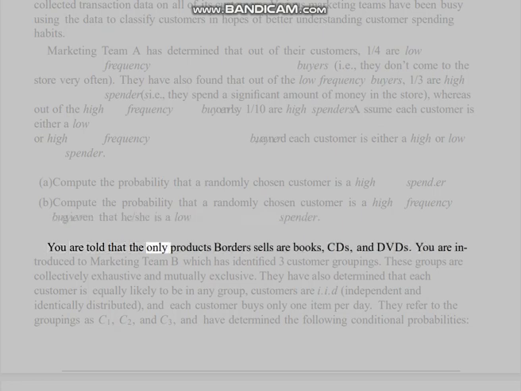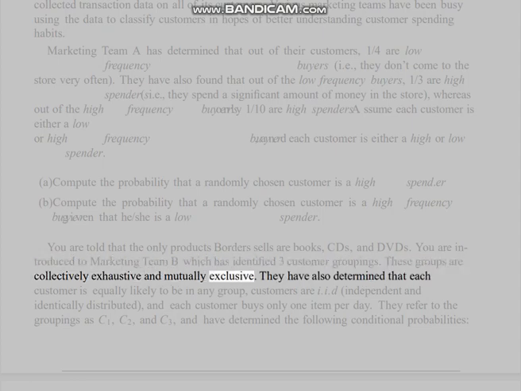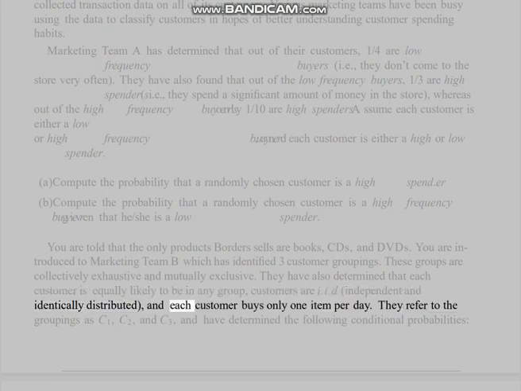You are told that the only products Borders sells are books, CDs, and DVDs. You are introduced to Marketing Team B, which has identified 3 customer groupings. These groups are collectively exhaustive and mutually exclusive. They have also determined that each customer is equally likely to be in any group. Customers are IID, independent and identically distributed, and each customer buys only one item per day.